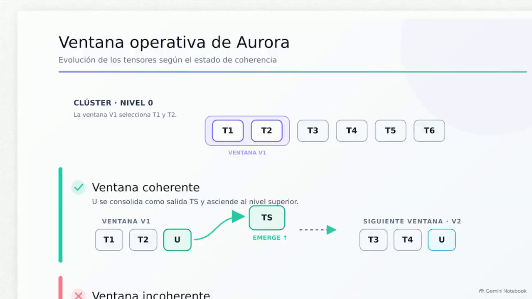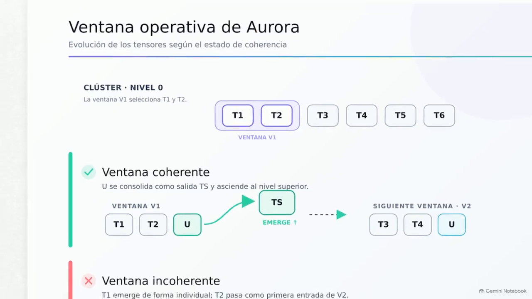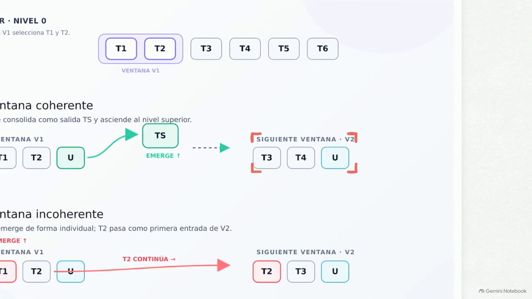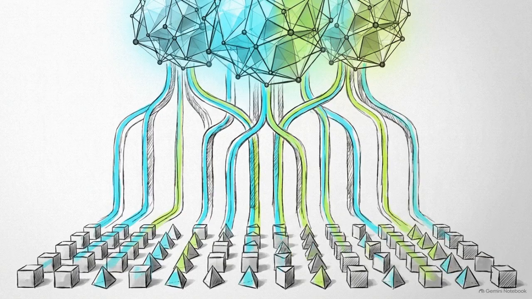The window operator walks an ordered data cluster to find boundaries, isolating tensors T1 and T2. Forming the successful relationship achieves a coherent state, consolidating U into synthesized output TS. This tensor moves vertically, and the window steps forward to evaluate T3 and T4. Coherence is the mechanism for vertical hierarchy. It transforms a local relationship into a singular object that can participate in higher-level abstractions.